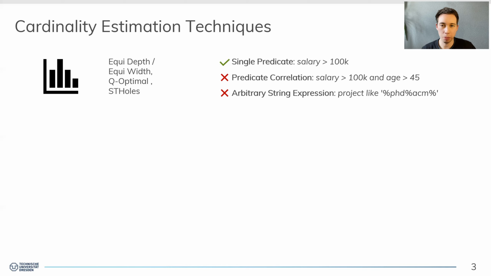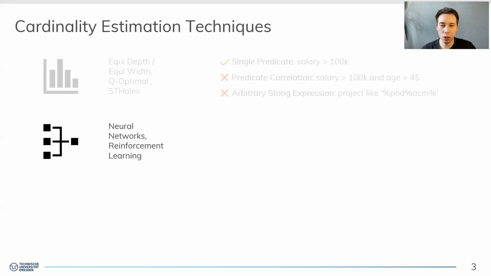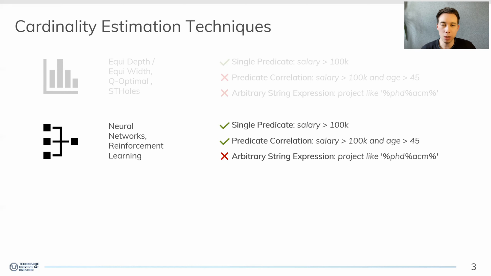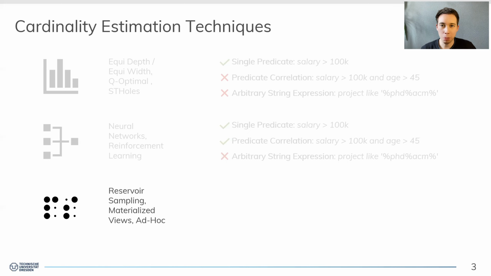On the other hand, we see that recent research applies machine learning approaches to the problem of cardinality estimation, and of course, they can handle single predicates, and they are very good at modeling complex predicate correlations. However, the same thing here: they cannot yet model arbitrarily complex expressions over string data, like these more advanced regular expressions. And then we have sampling, where we can maintain a sample offline, exploit materialized views, or use it in an ad hoc fashion at query time.